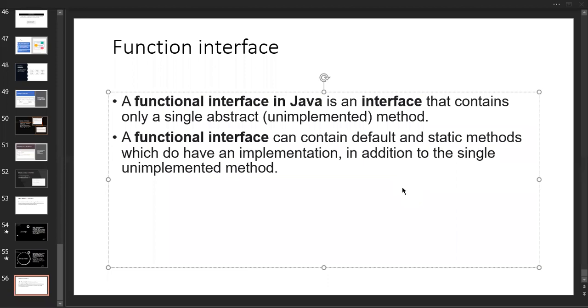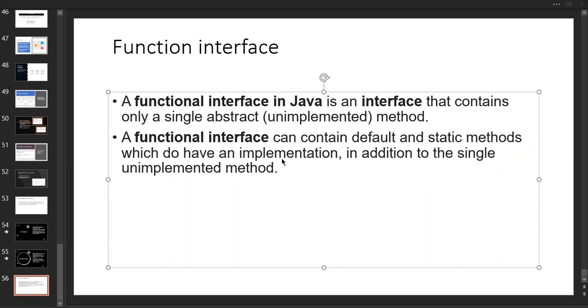What did the static method do? The static method is only accessible by using the reference of the interface which contains that static method. So for an interface consisting of a static method, we use the reference of that particular interface to access the static method, because the main method itself is a static method. Again, I'm telling you, the main method itself is a static method. But if you want to access a default one, you have to create an object for the class which implements that interface.